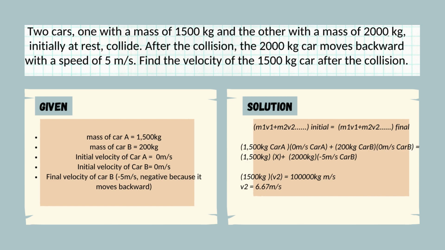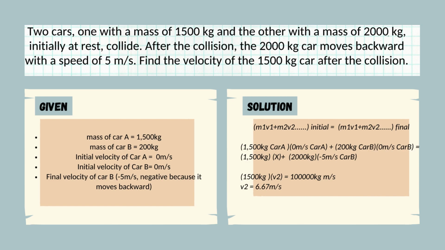Initial part of m1 times V1 plus M2 times V2. Now, we substitute naman dun sa final values. So, we have the 1,500 kilogram for the final mass of the car A, and then we're looking for the X here. X indicates, class, that we are looking for the final velocity of the car, and then we're going to plus 2,000 kilograms for our M2 and negative 5 meter per second for the car B.